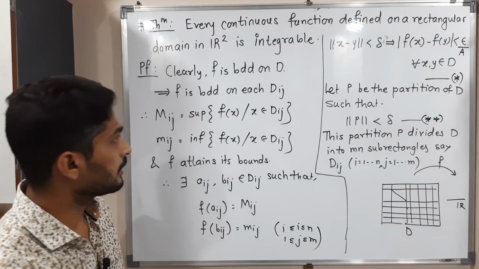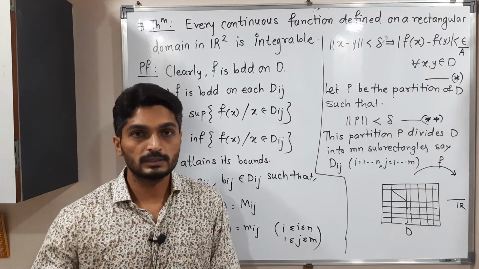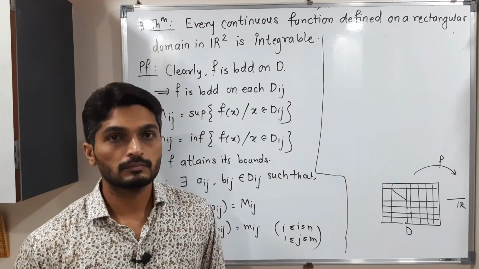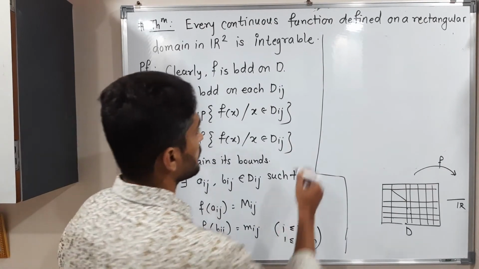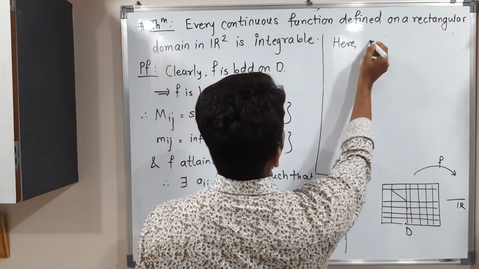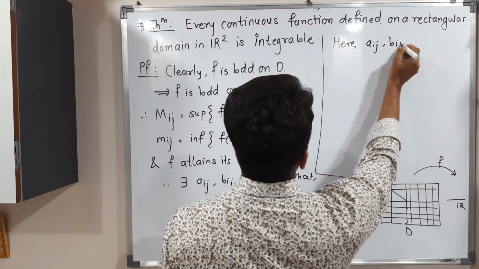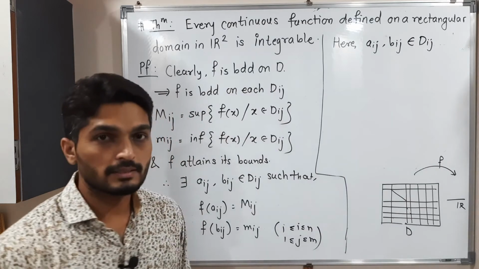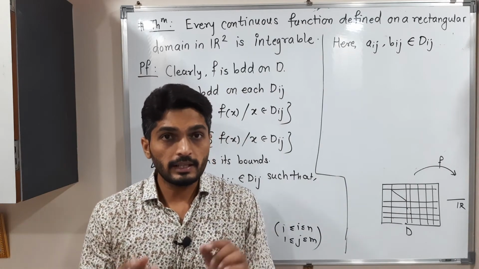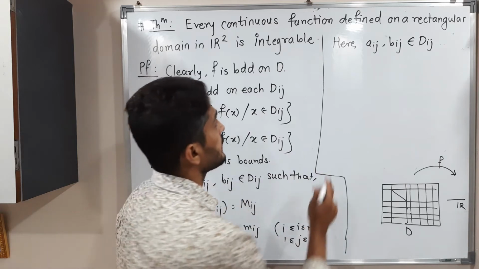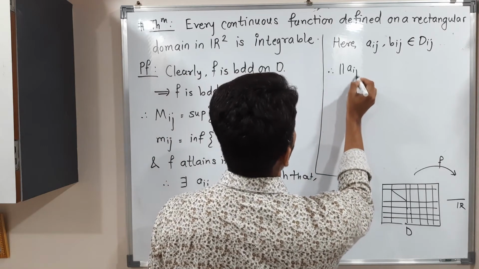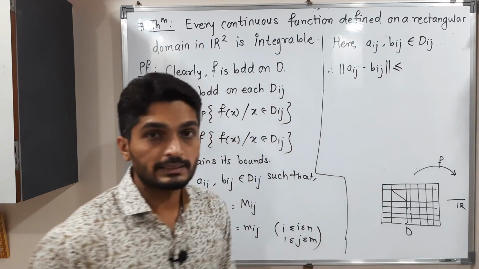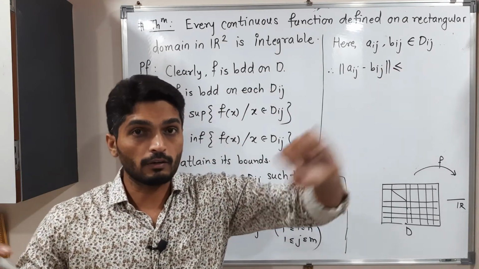There is no space, so let me clear this, and after that we will continue. See here, aij and bij belong to Dij. These two points lie in Dij. So definitely the distance between aij and bij, that means norm of aij minus bij, should be less than or equal to the length of the diagonal of Dij.